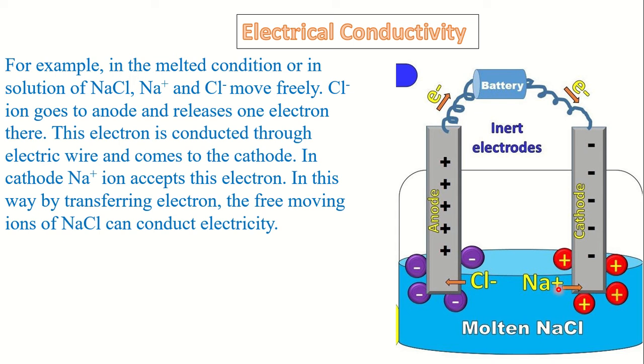In the cathode, there are sodium ions, so sodium ion can accept the electron. So the transfer of electron can easily occur here, and this transfer of electron is the flow of electricity. So here free ions can conduct electricity. Look, chloride ion releases electron and sodium ion accepts this electron.